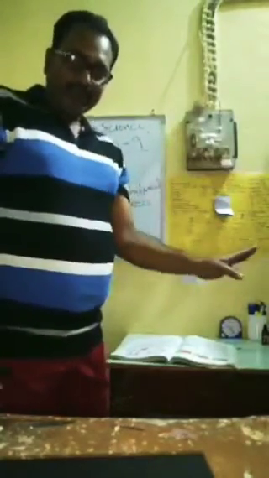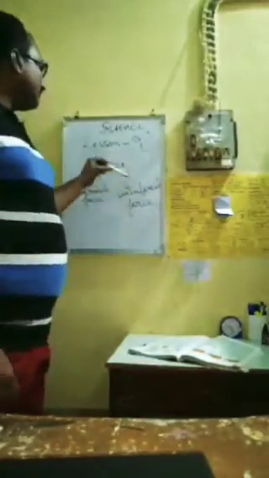So if something is here, I pull it or I push it, and if it is changing its position, changing its state of motion, that means that force is applied there. If there is no change in an object, then we say that it is not a force. So force always changes the state of the object. Once again, what is force? Force is a pull or push on an object that changes the state of the position or motion of the object. Clear?